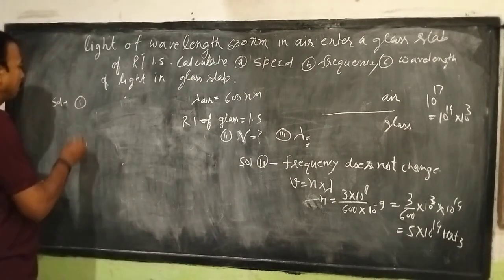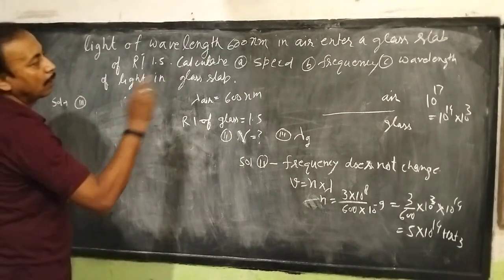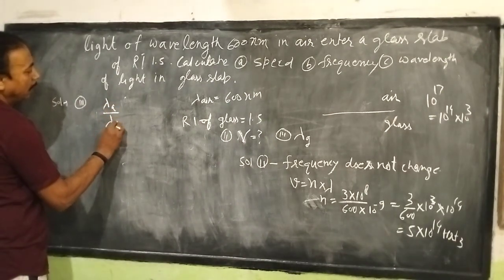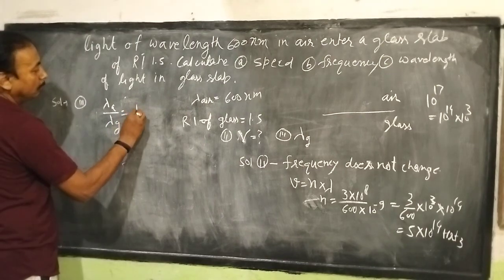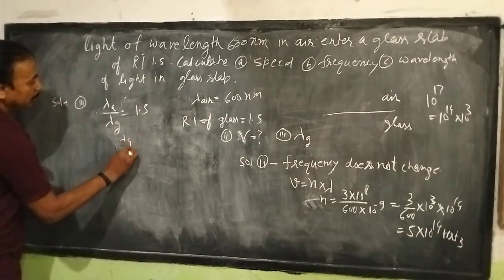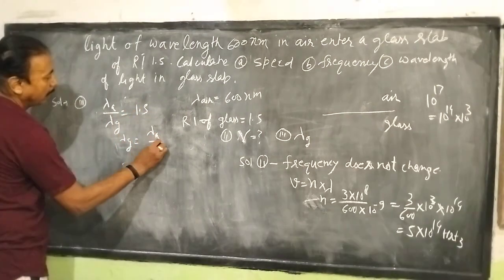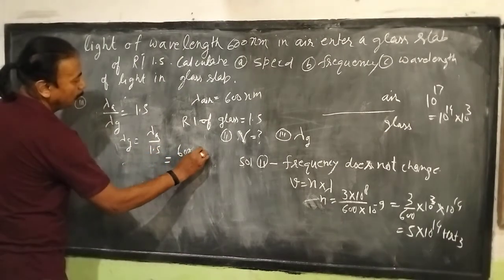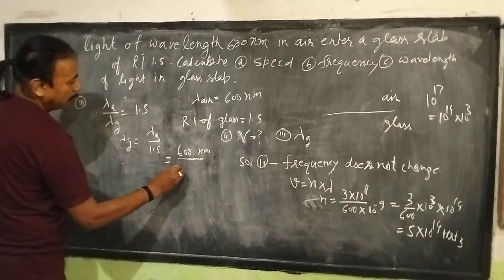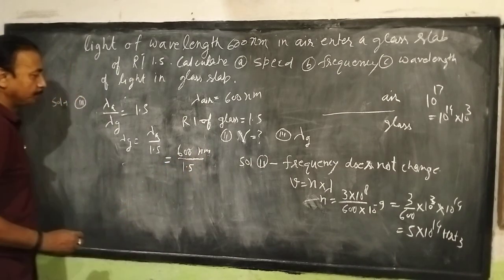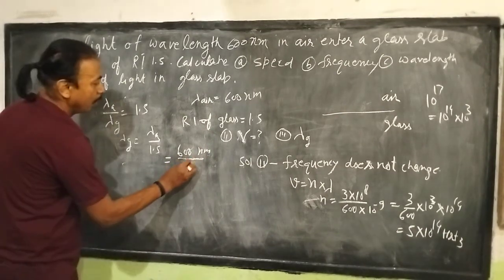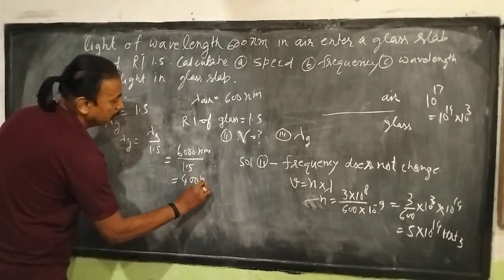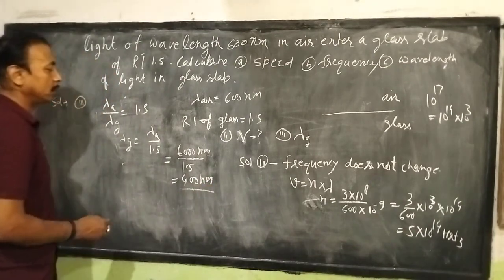For part 3, the wavelength, we can write lambda air by lambda glass equals the refractive index, that is 1.5. So lambda G equals lambda A by 1.5, which is 600 nanometer by 1.5, that is equal to 400 nanometer. This is the answer for part 3.